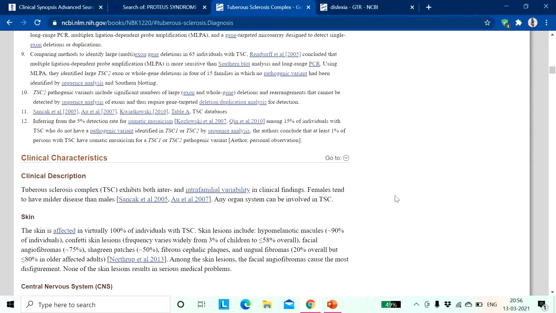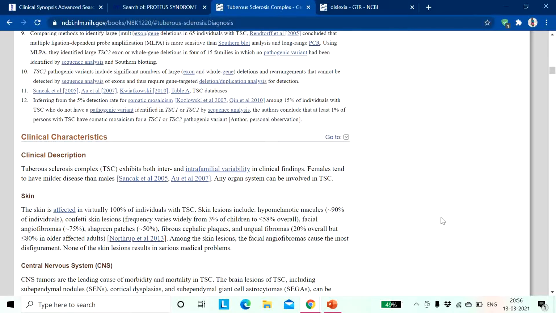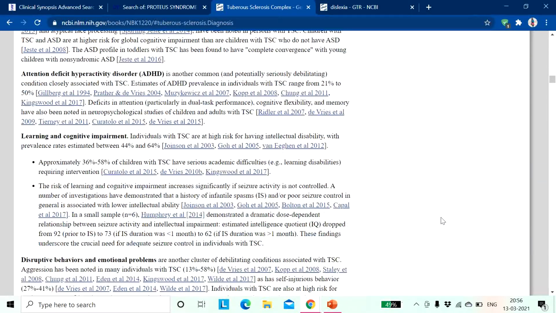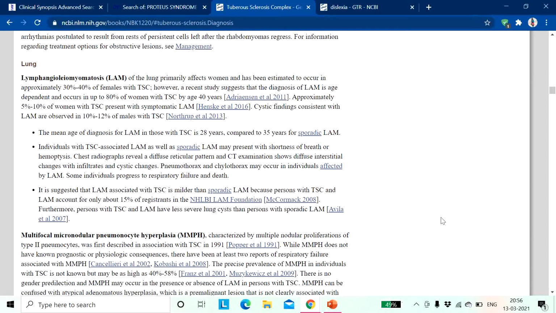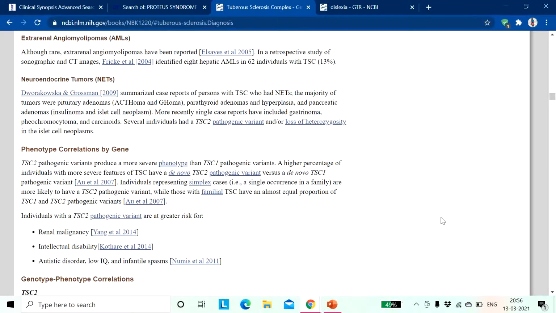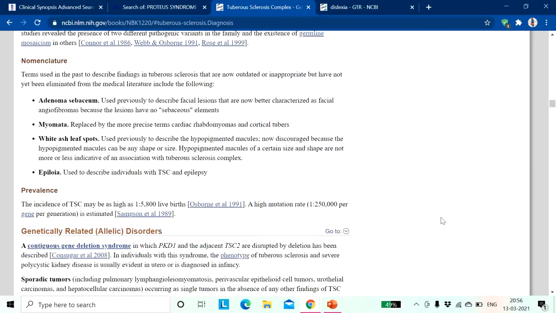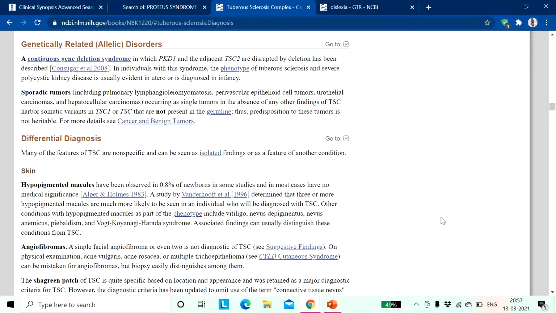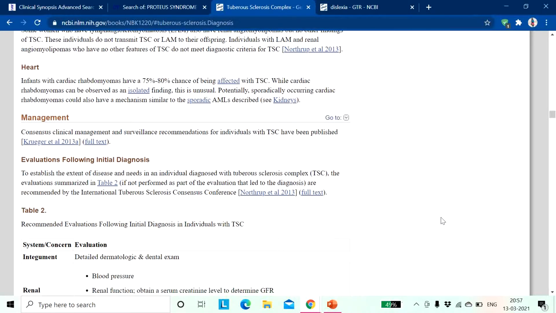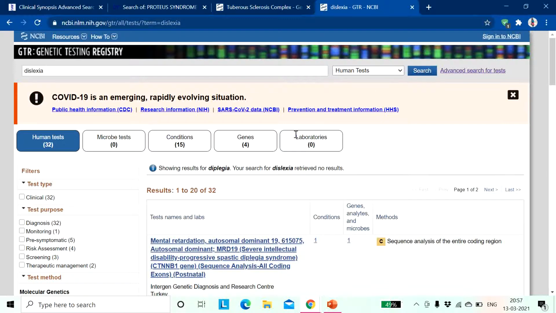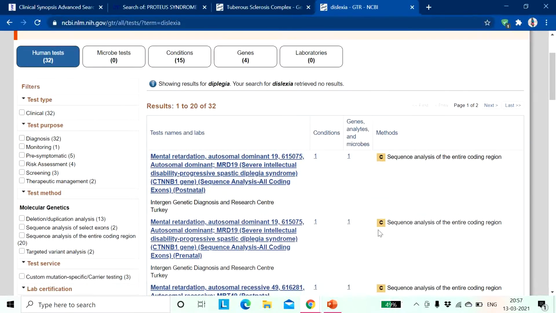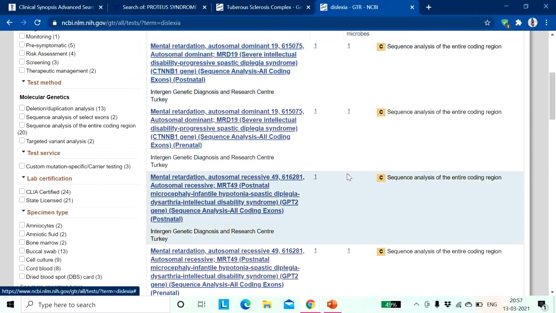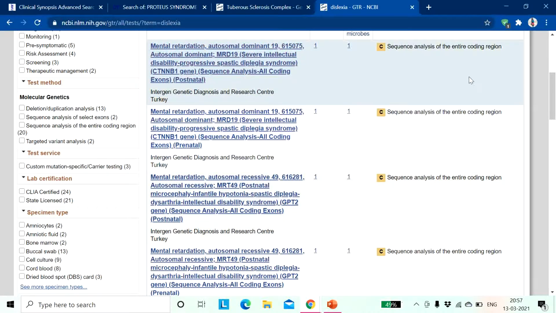Okay, so the clinical characteristics of this particular disease: what are the different characteristics, and what can they cause in different organs of our human system? We can get to know about these different features of a particular disease using this GTR, or Gene Testing Registry. This is the home page of the Gene Testing Registry, and I have searched here, so you will get that this is basically mental retardation.